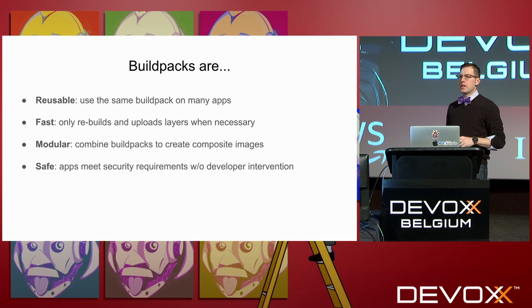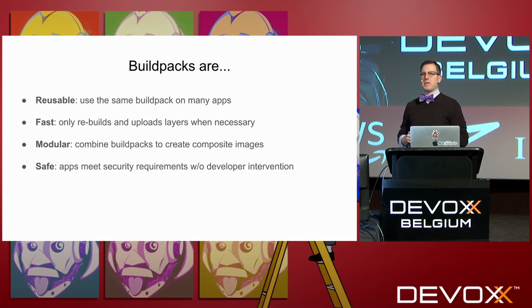They only rebuild and upload layers when it's absolutely necessary. If you're upgrading your JDK version, it will install the JDK. But if you're not, and you're updating your operating system, it'll keep the same JDK. It's intelligent. It's app aware, so it knows what it needs to do, when it needs to bust your Maven cache, and when it does not.